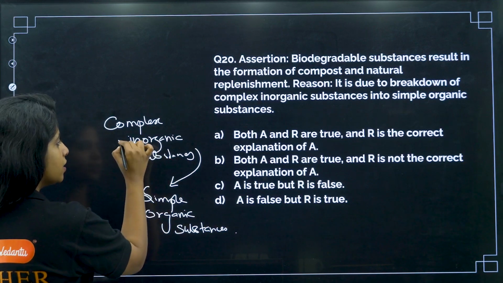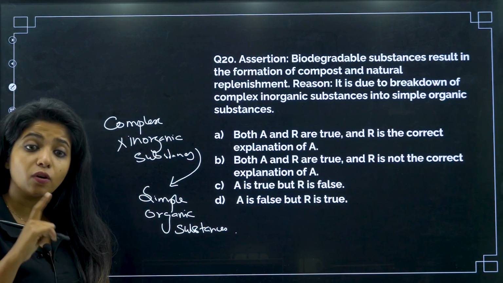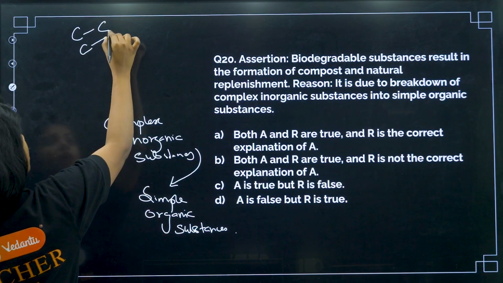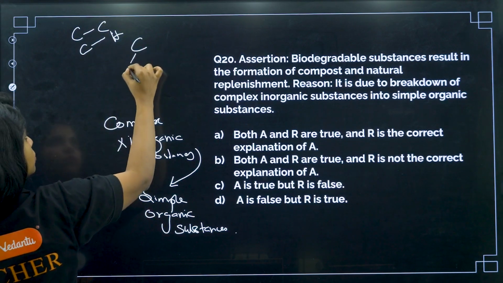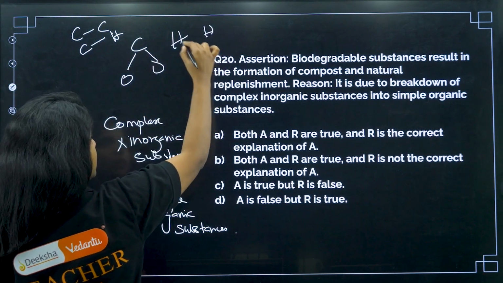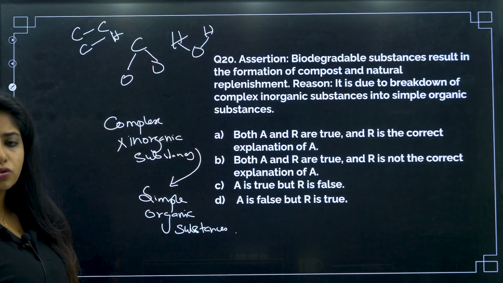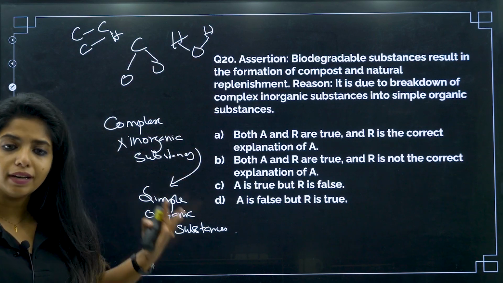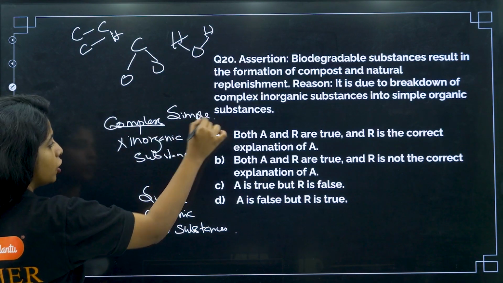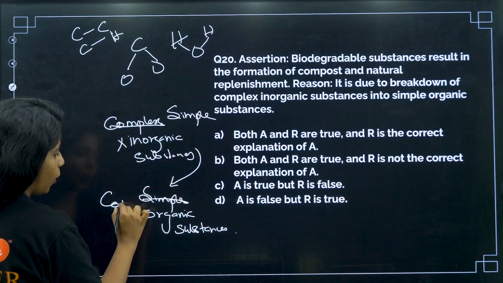Complex inorganic is not a combination. Inorganic things are always simple. For example, inorganic things do not have carbon-carbon bonds or carbon-hydrogen bonds. For example, CO2 has carbon and oxygen, H2O has H and O. There is no other bond. It is going to be really simple. So first things first, here it should be simple and here it should be complex.